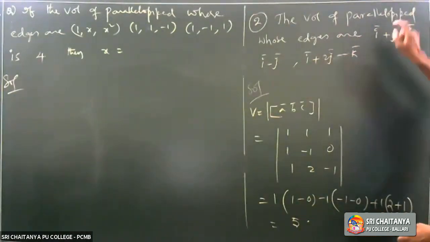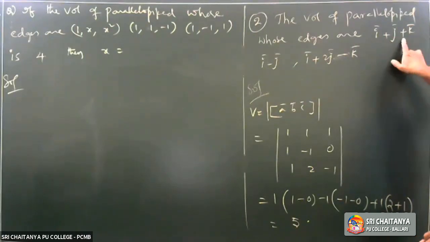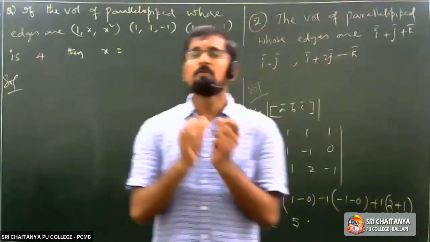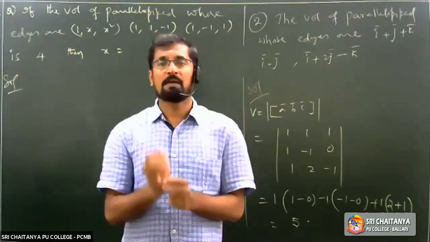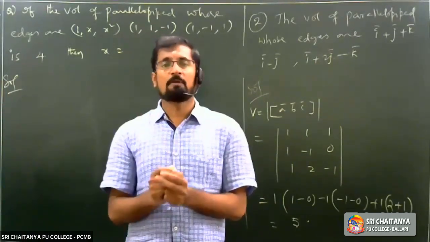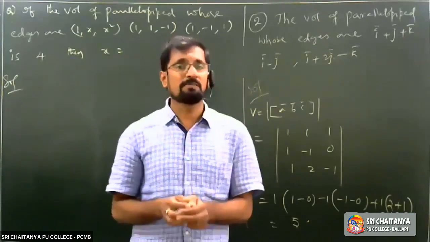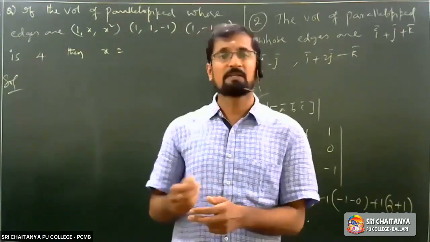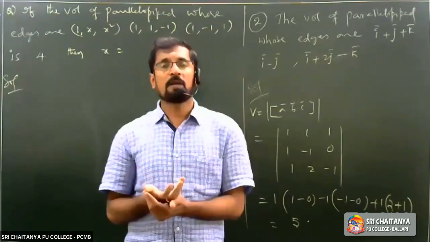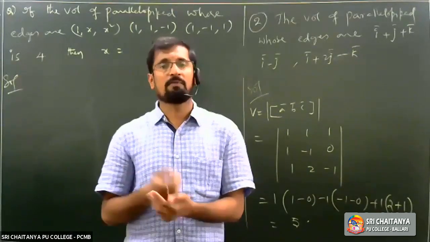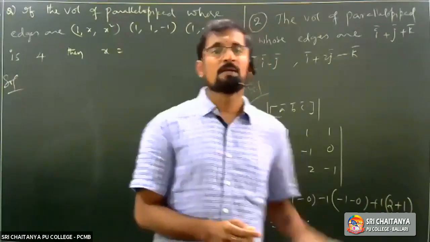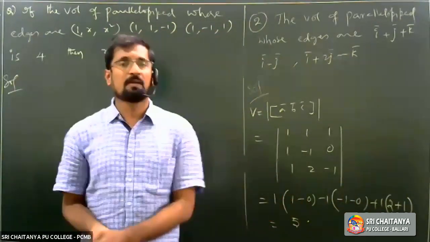Yes, the volume of parallelepiped whose coterminous edges are i plus j plus k. Here he has given you 3 vectors. You consider them as one is A bar, another one is B bar, another one is C bar. Therefore, the volume of parallelepiped whose coterminous edges, what is the meaning of coterminous edges? Means adjacent sides, are given as A bar, B bar, C bar. So the volume of parallelepiped V is equal to magnitude of box A bar, B bar, C bar. That is modulus of box A bar, B bar, C bar is the answer. You find the determinant of that one.